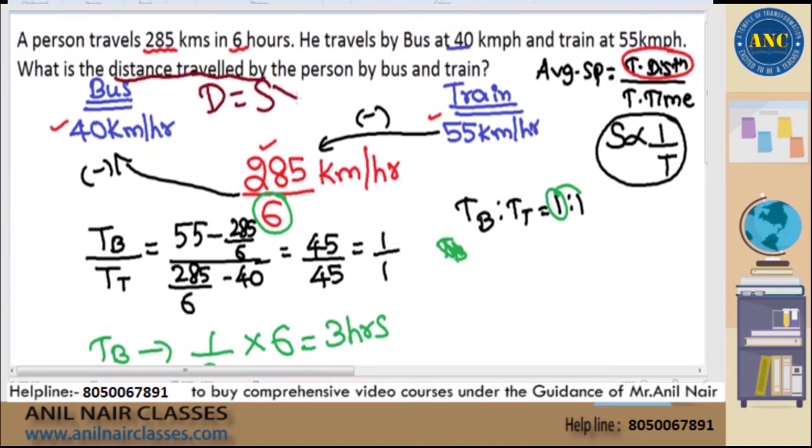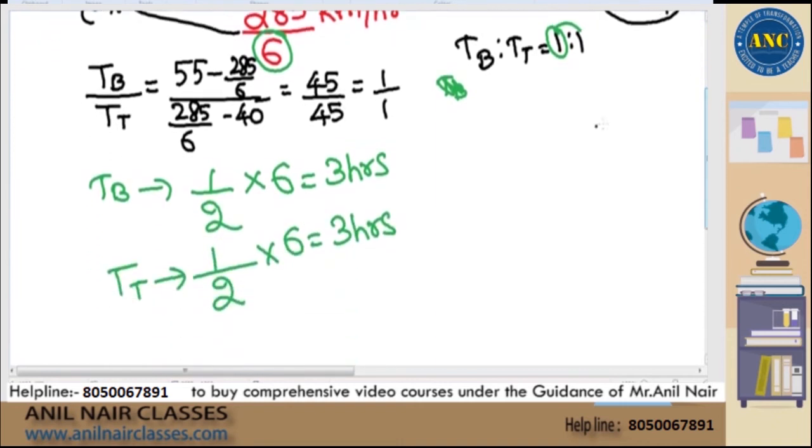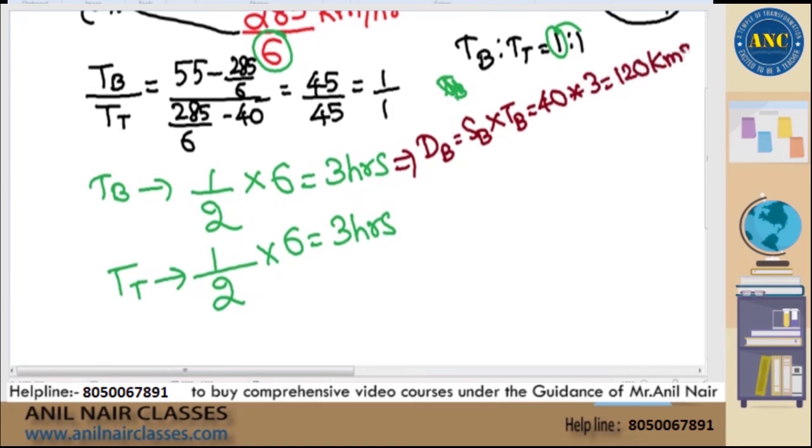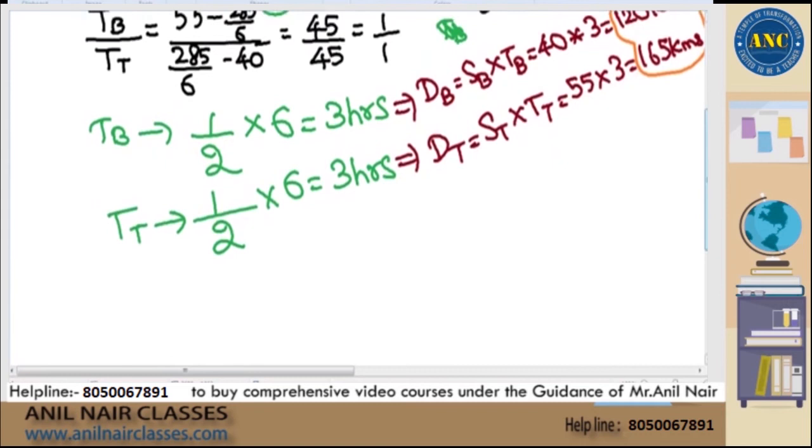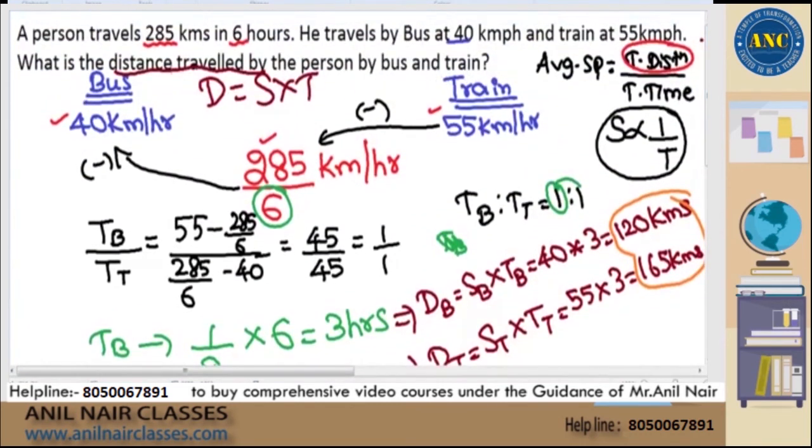Distance is equal to speed into time. That means distance by bus is speed of bus into time taken in bus. Speed of bus is 40. Time taken in bus is 3. 40 into 3 is 120 kilometers. Distance in train is nothing but speed of train into time taken in train. This is 55 into 3, 165 kilometers. If you want to check it out, answer is 120 and 165. The sum of 120 plus 165 is nothing but what is given in the question as 285 kilometers.